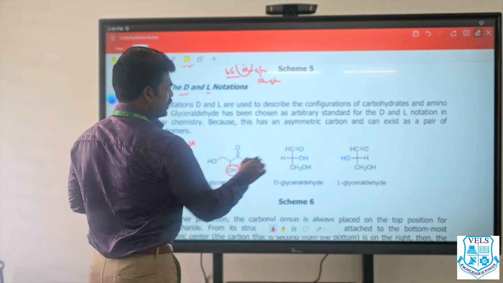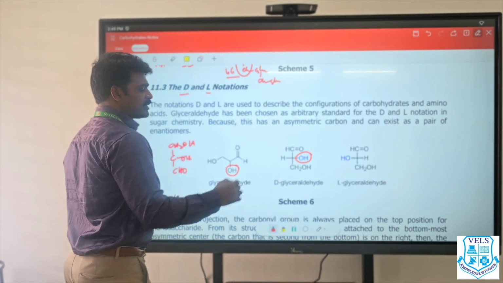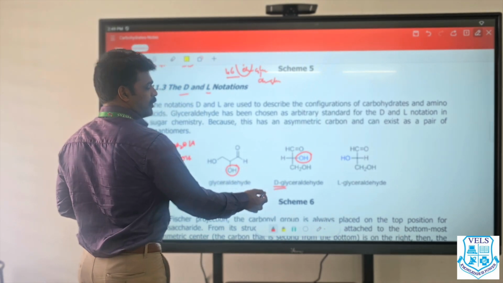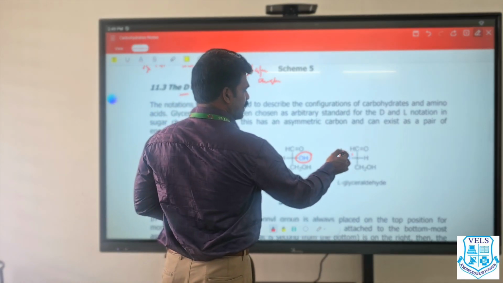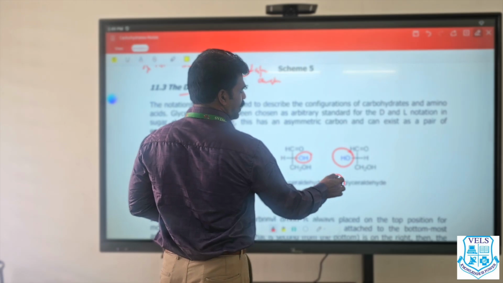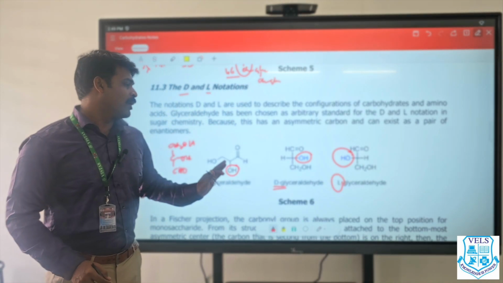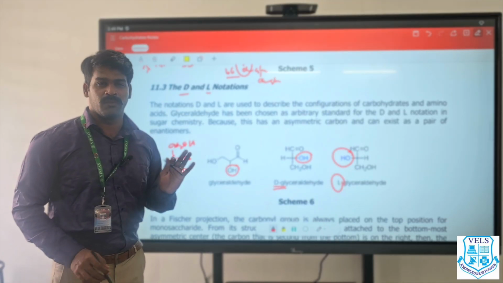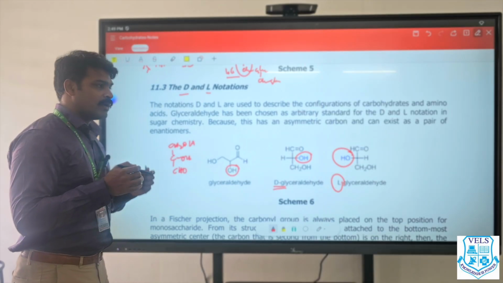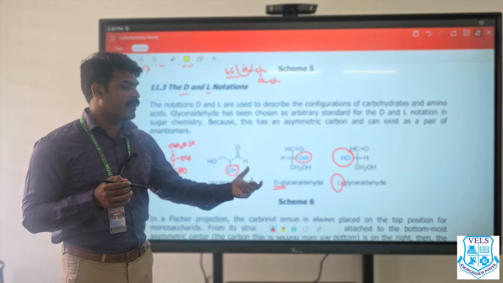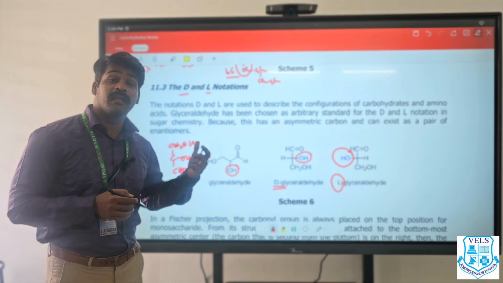So this is glyceraldehyde. When the OH group is rotated this way on the right side, it is called as D form. D means dextro. When the OH is on the left side, it is levo. L means levo, not left. Okay, dextro and levo form. What is the importance of dextro and levo forms? There are few molecules, few configurations only will be active form, other configuration will be inactive form.